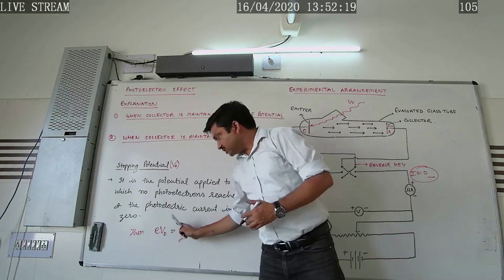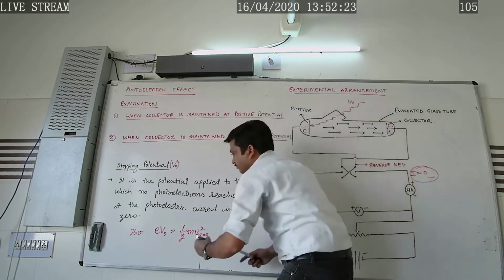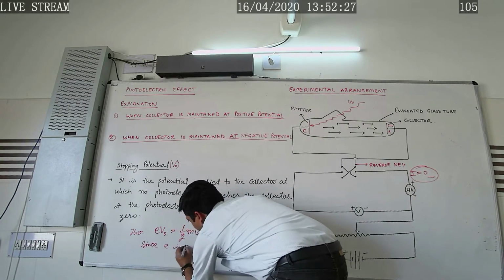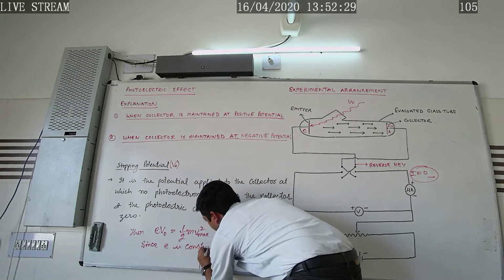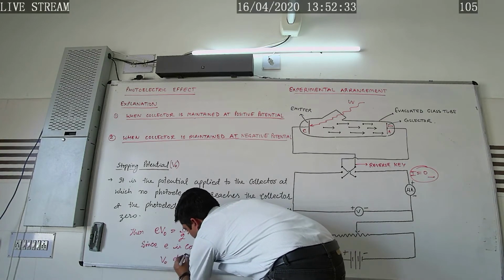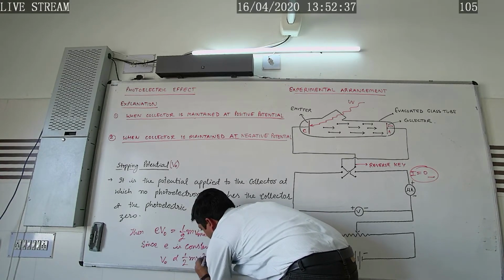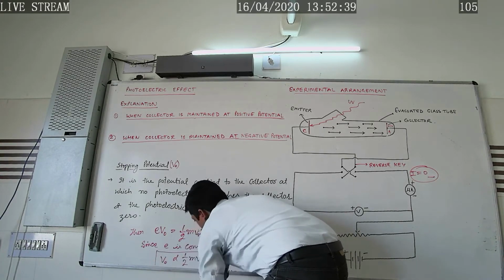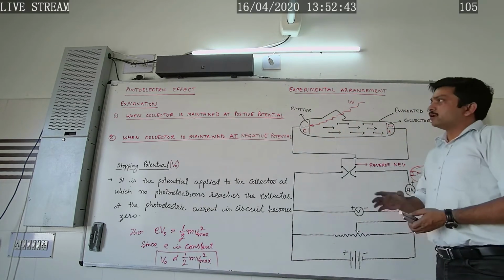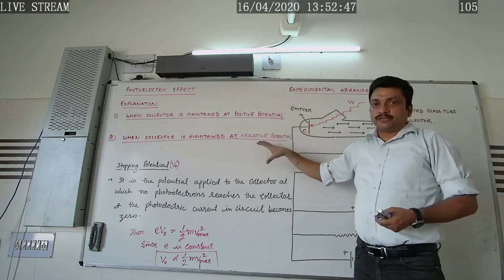Then the stopping potential V naught is directly proportional to the maximum kinetic energy of the emitted photoelectrons. So in this way we have explained the photoelectric effect, its experimental arrangement, and the explanation of this.